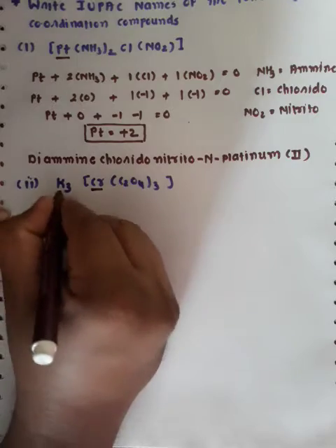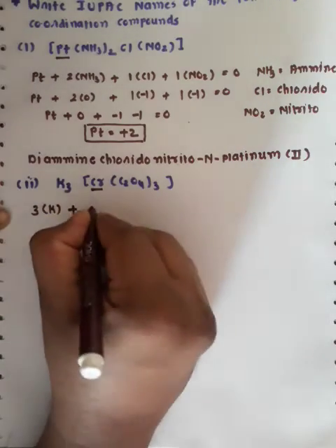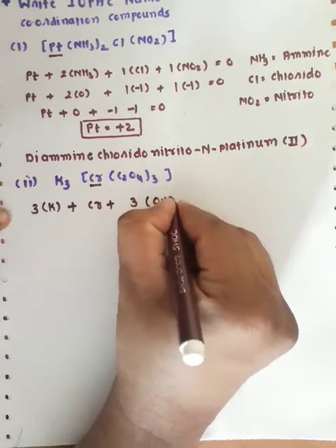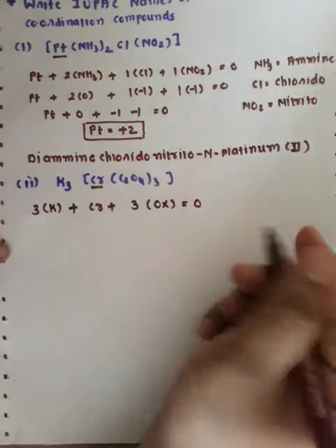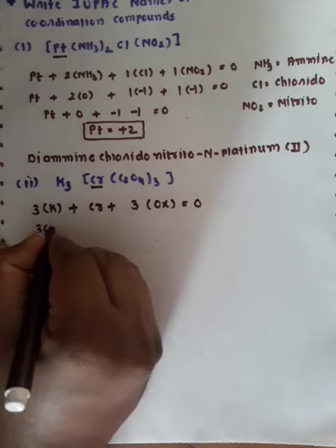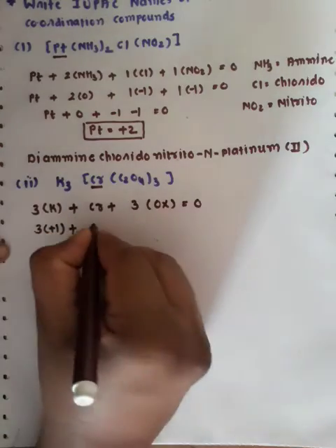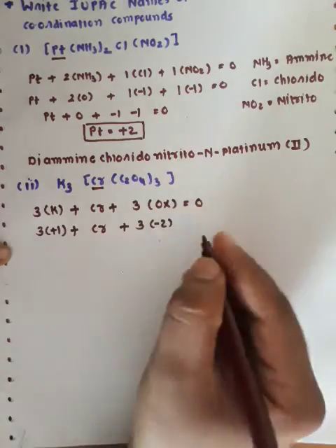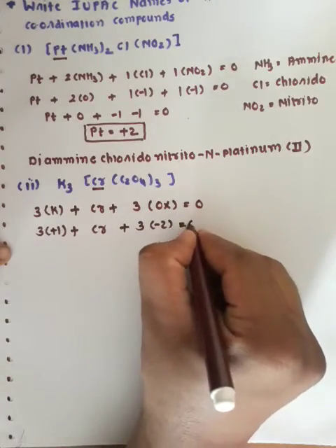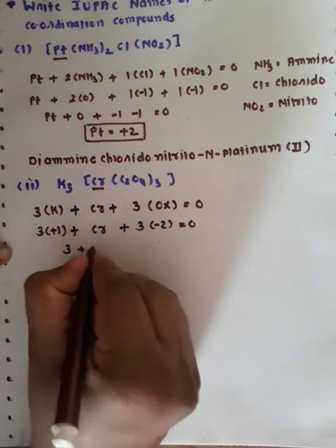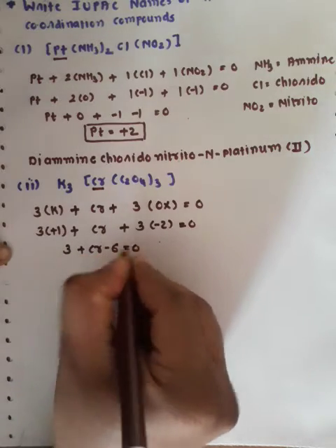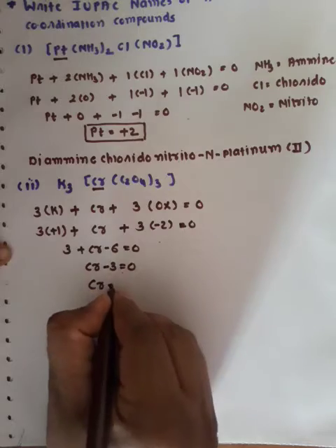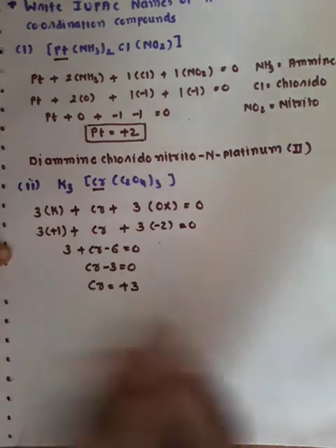Potassium is repeated 3 times, plus chromium plus 3 into C2O4, oxalato, is equal to 0. Potassium is a positively charged counter ion with +1 oxidation state, and oxalato is a bidentate ligand with -2 oxidation state. So 3 plus Cr minus 6 is equal to 0, so Cr minus 3 is equal to 0. So chromium has a +3 oxidation state.